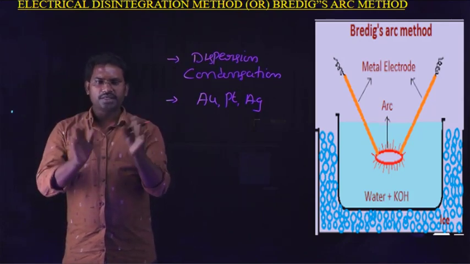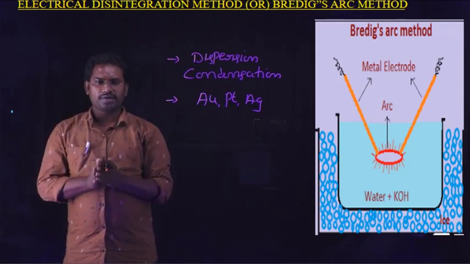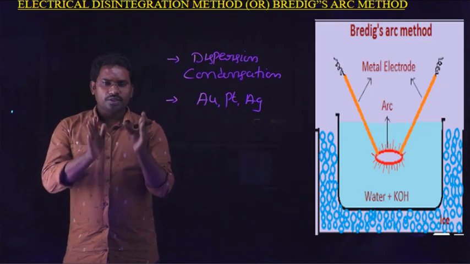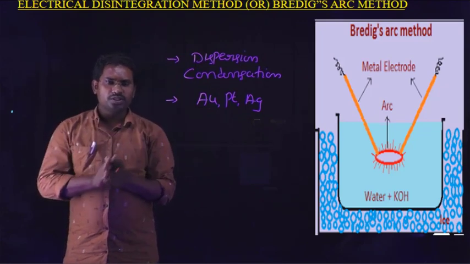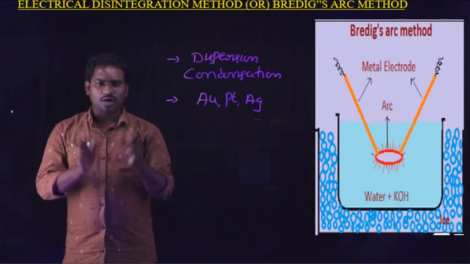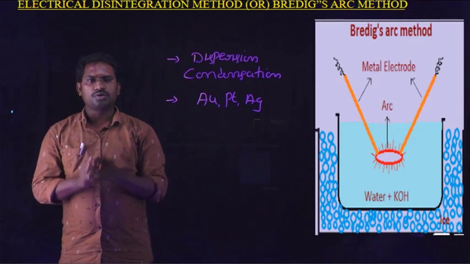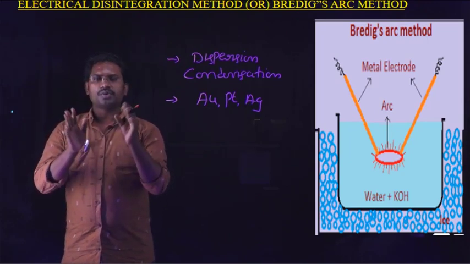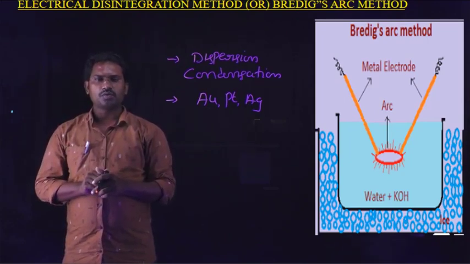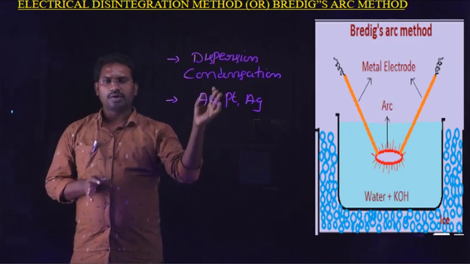So this is about Bredig's arc method. By using Bredig's arc method, we prepare the colloidal solution of precious metals like gold, platinum and silver.